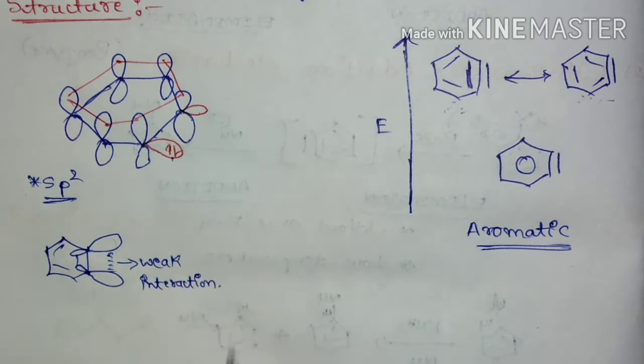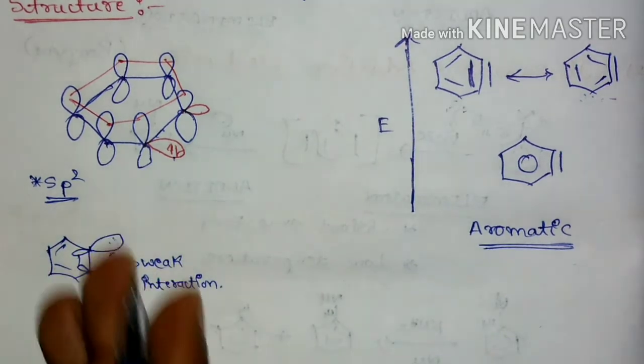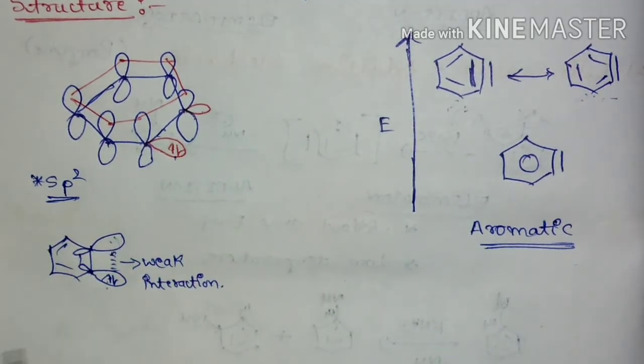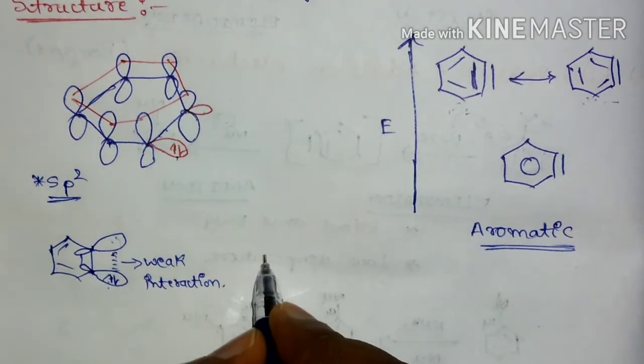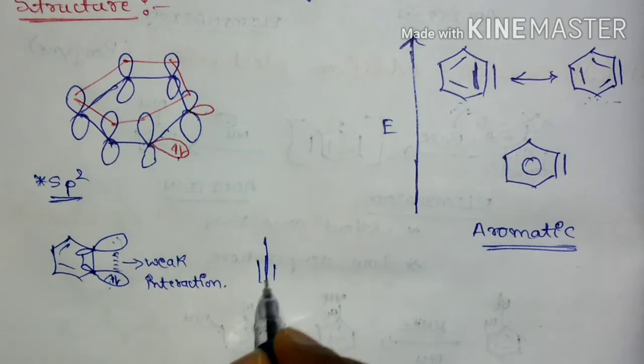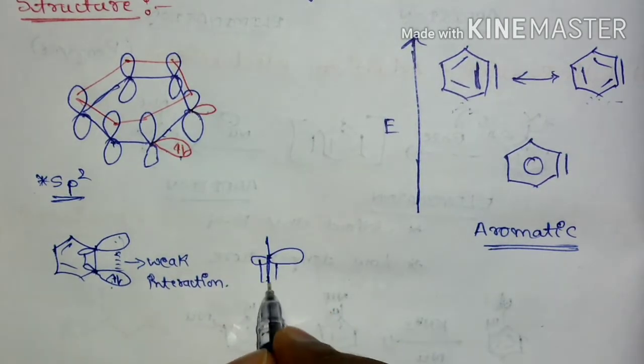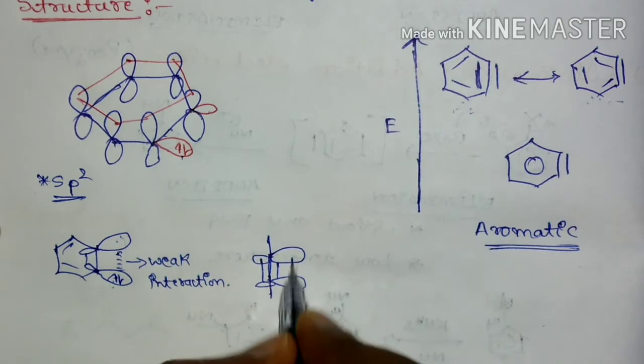Why there is weak interaction is because these two sp2 hybridized orbitals are pointing further away from each other. So there is weak interaction, and this can be compared with alkyne. In an alkyne there is a strong interaction.